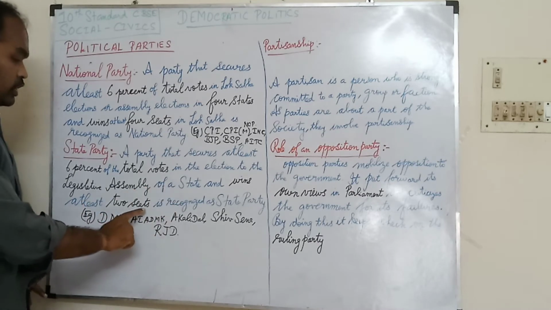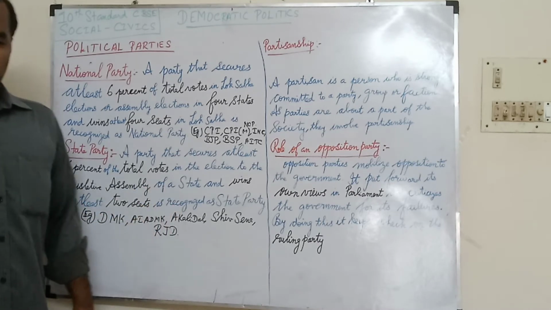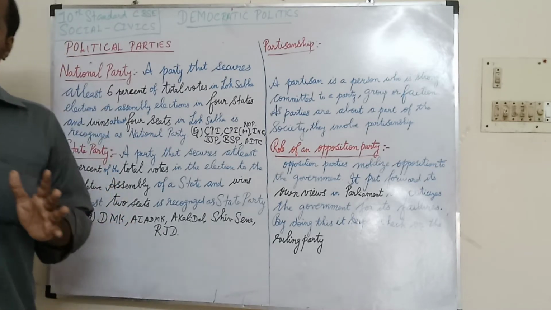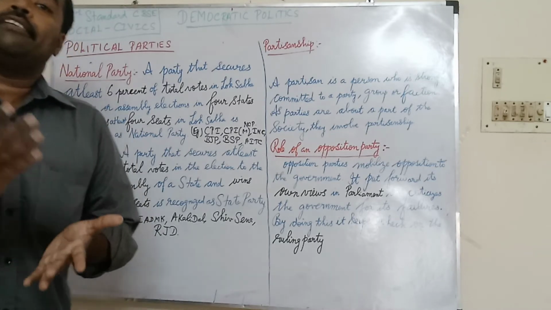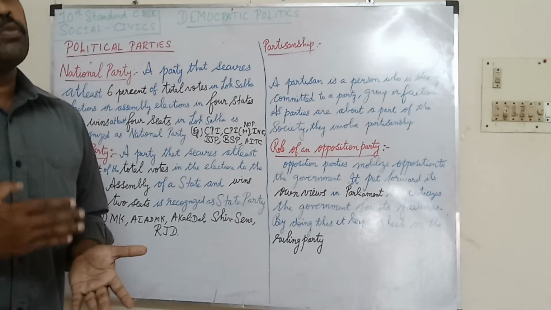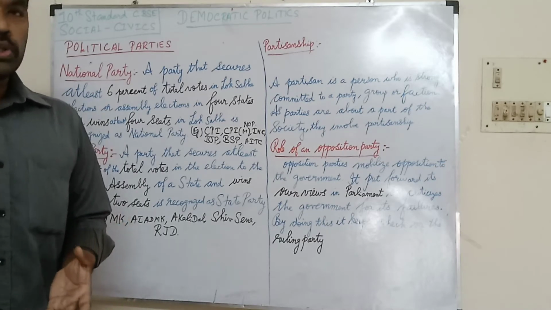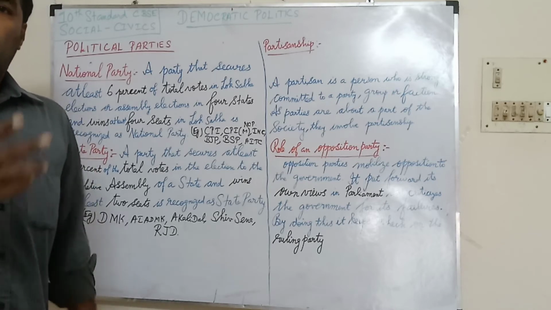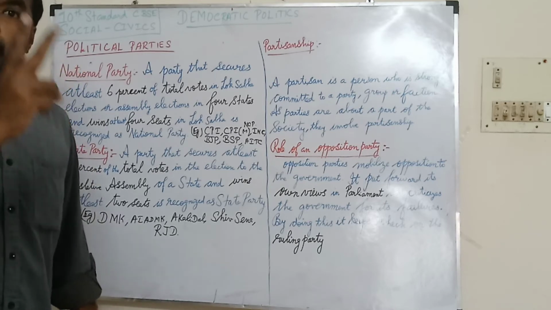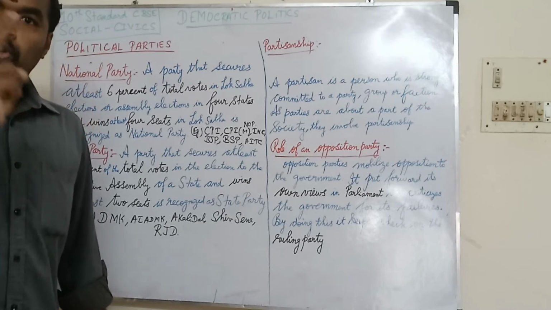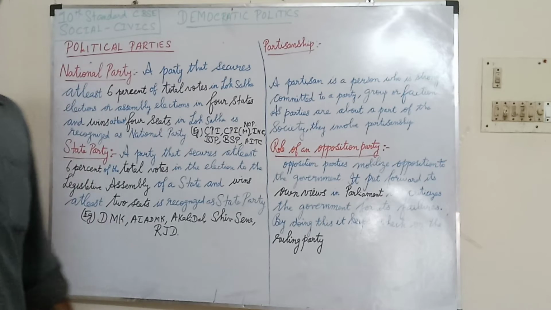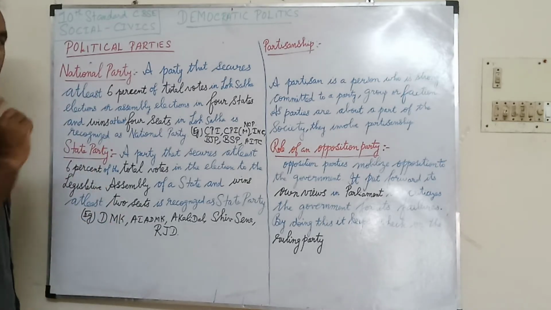And wins at least 2 seats. In Tamil Nadu, how many constituencies are there? 234 legislative constituencies. So, from those 234, they need to win at least 2 constituencies. 2 MLAs need to be there in a party. Then only it is recognized as a state party.